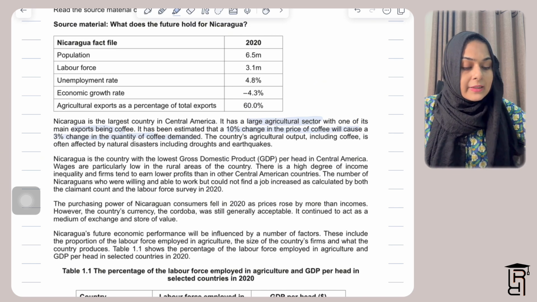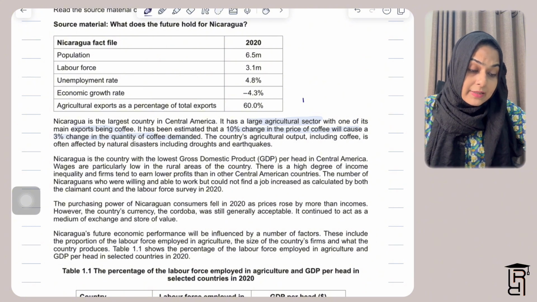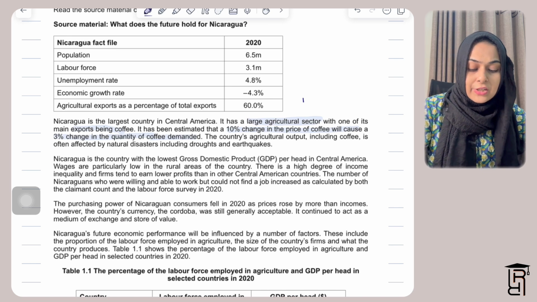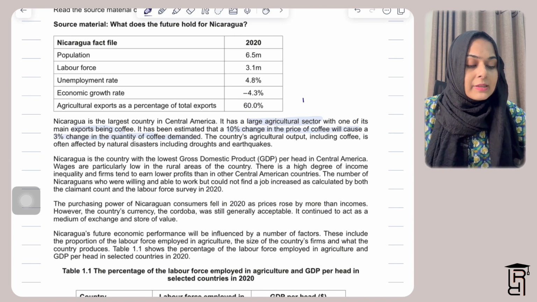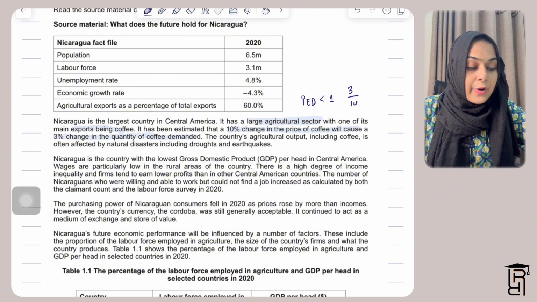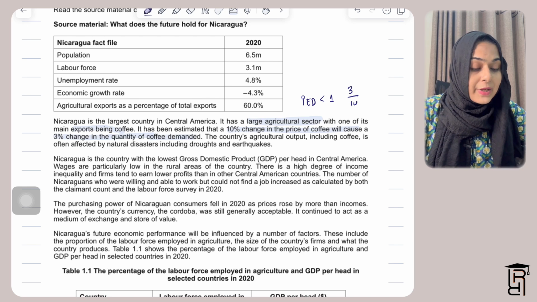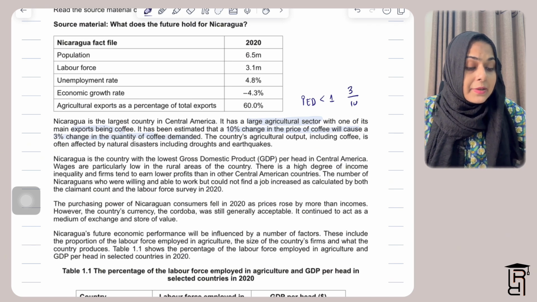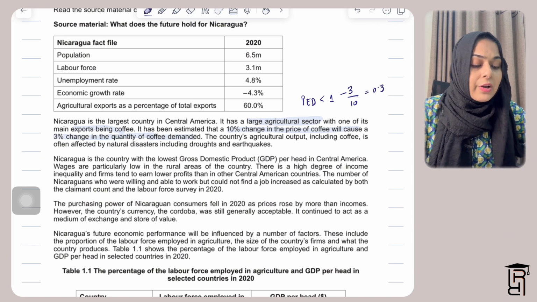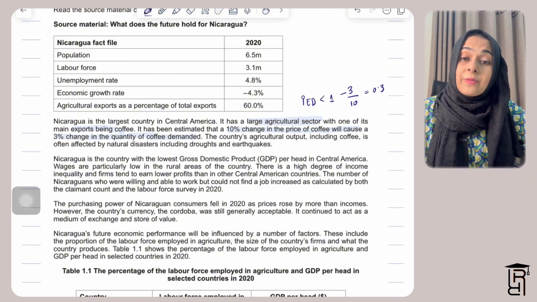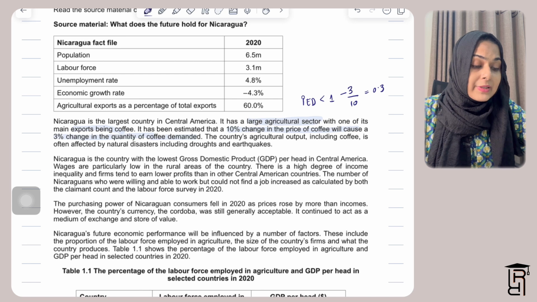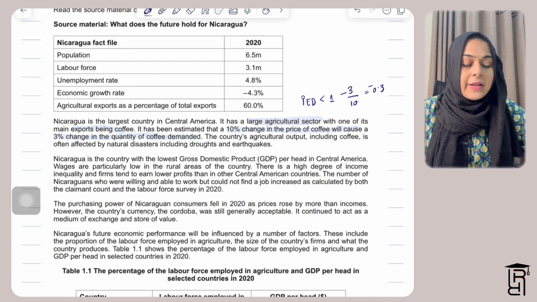And I can tell you that in this case, PED, price elasticity of demand, will be less than 1, because obviously a 10% change in price causes only a 3% change in quantity demanded. So once you put this in the formula, 3 divided by 10 will give you 0.3. 0.3 is your PED in this case, and it can be negative 0.3. So if your price is increasing by 10%, your quantity demanded is falling by 3%. So negative 0.3 is my answer in this case.